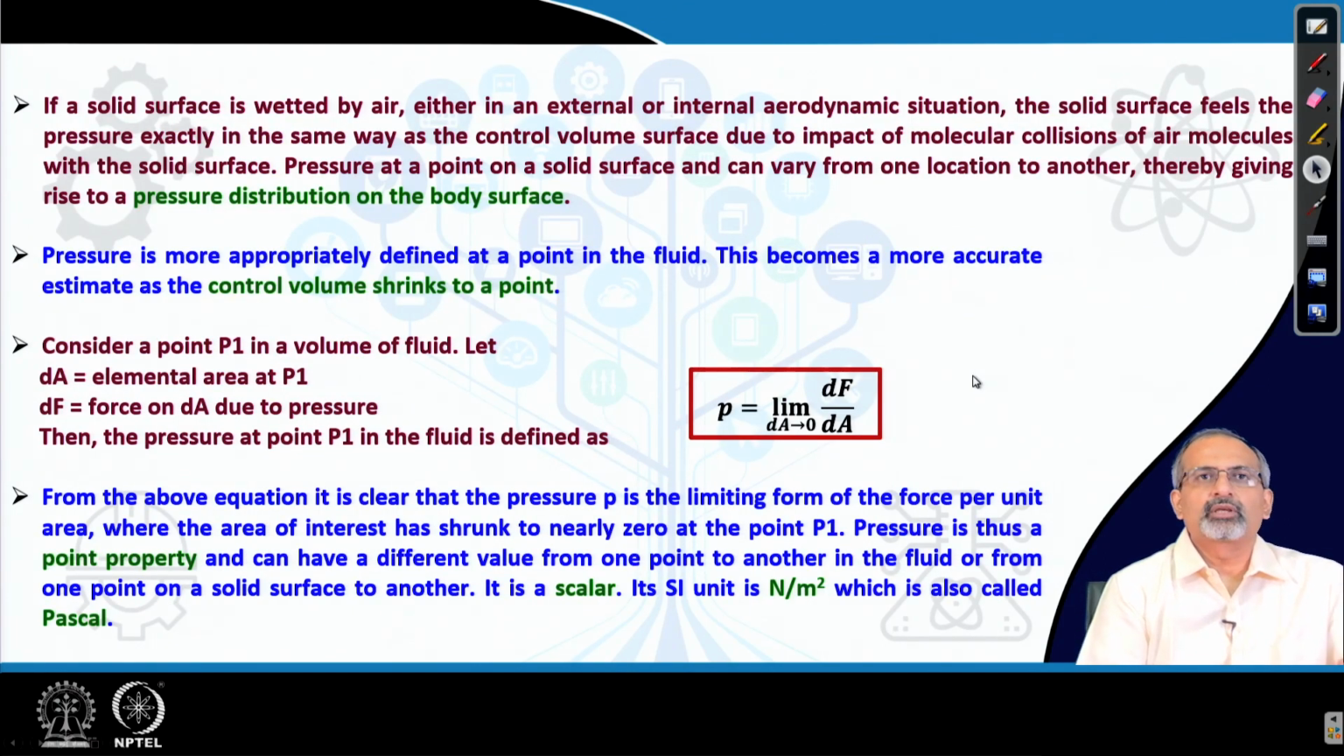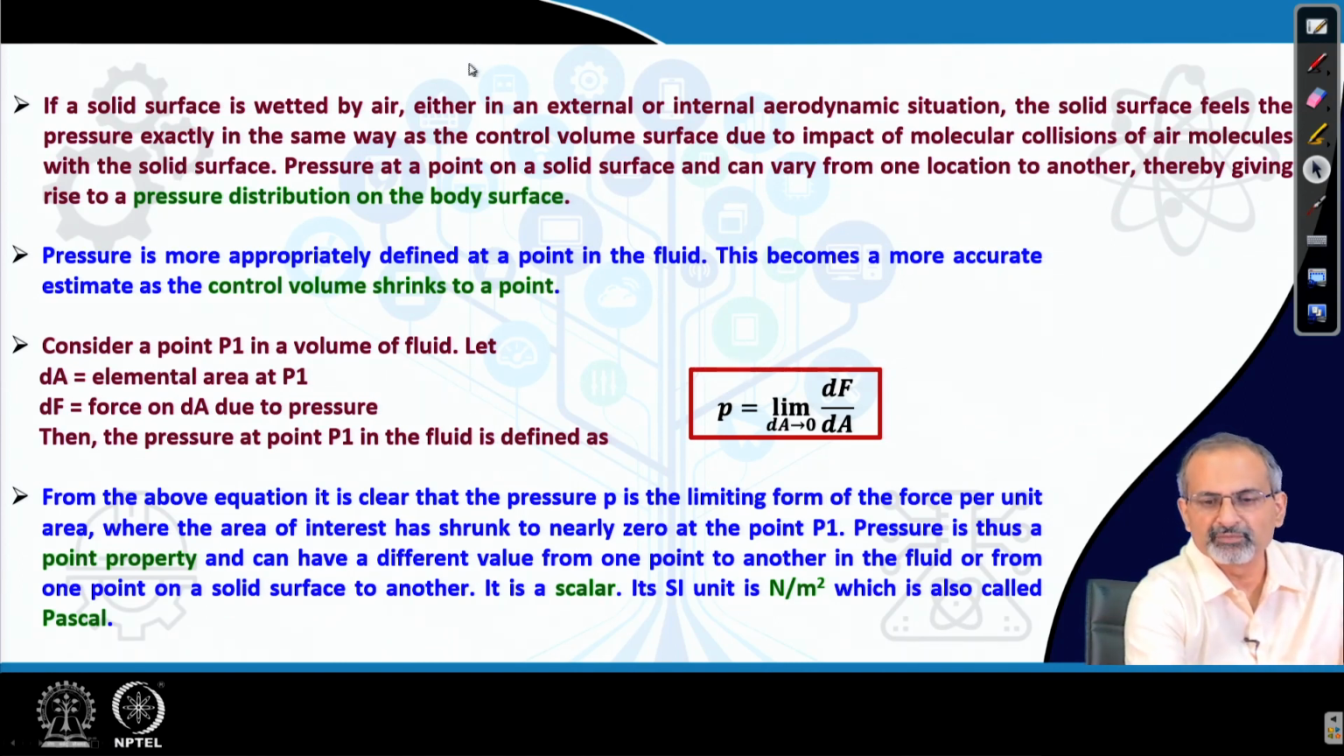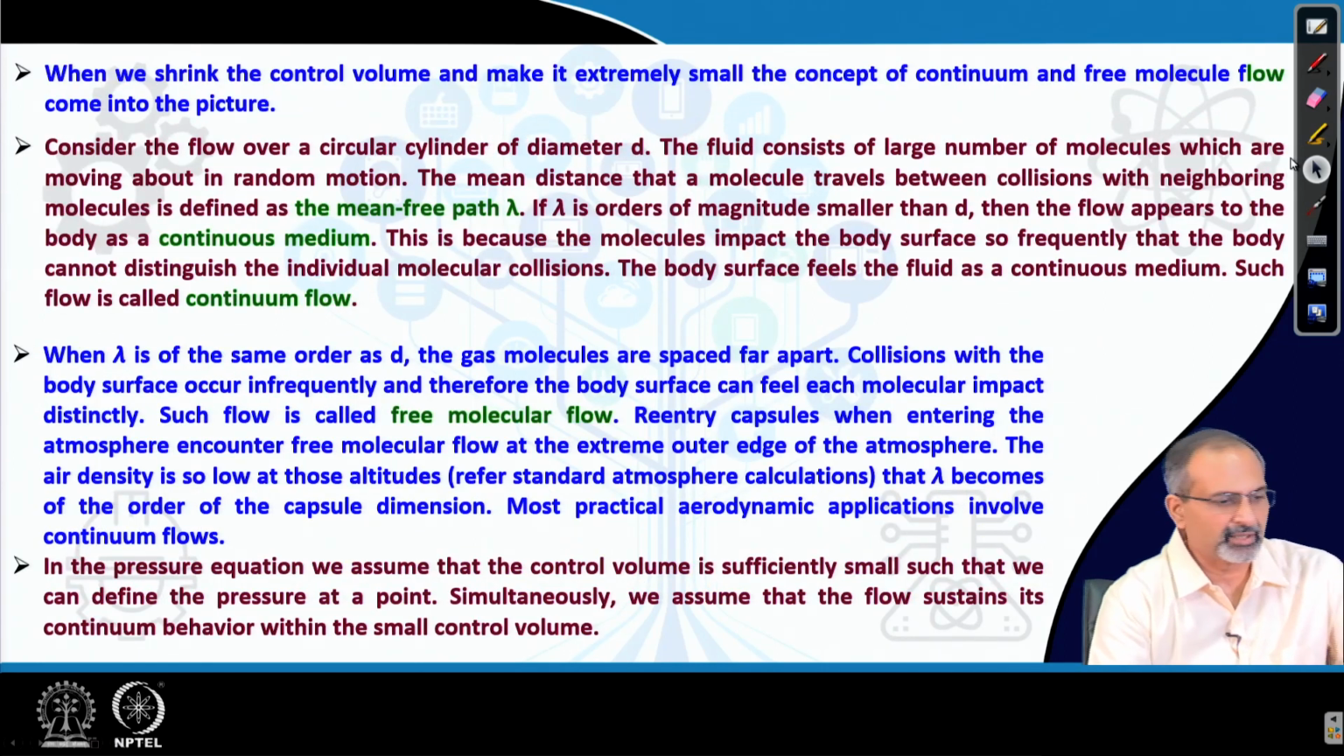Now, we were talking about defining a control volume and its control surface in the middle of the fluid, where there are as though no solid surfaces. But that does not mean that we cannot define pressure on a solid surface. So, when you immerse a solid surface into a fluid region, for example, you are introducing an airfoil, a wing or a cylinder or a building, any body of interest, then the solid surface gets wetted by the air which is flowing past it. This is of course when we are talking about an external aerodynamics problem.